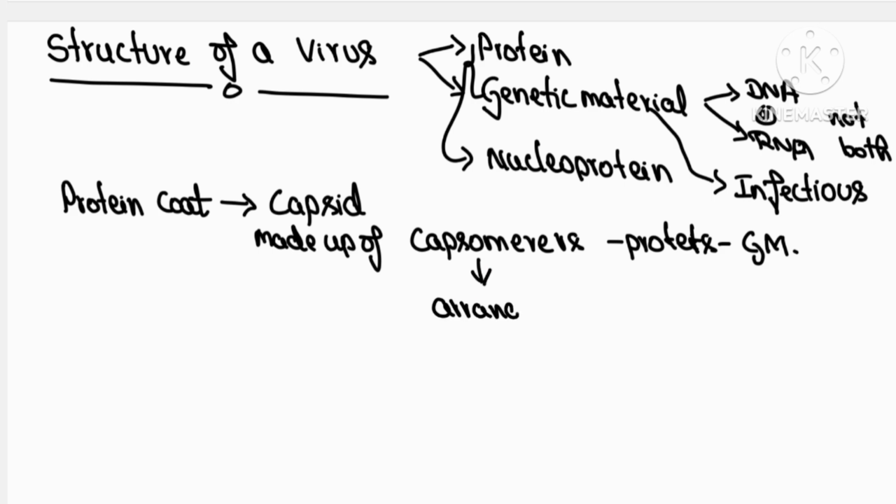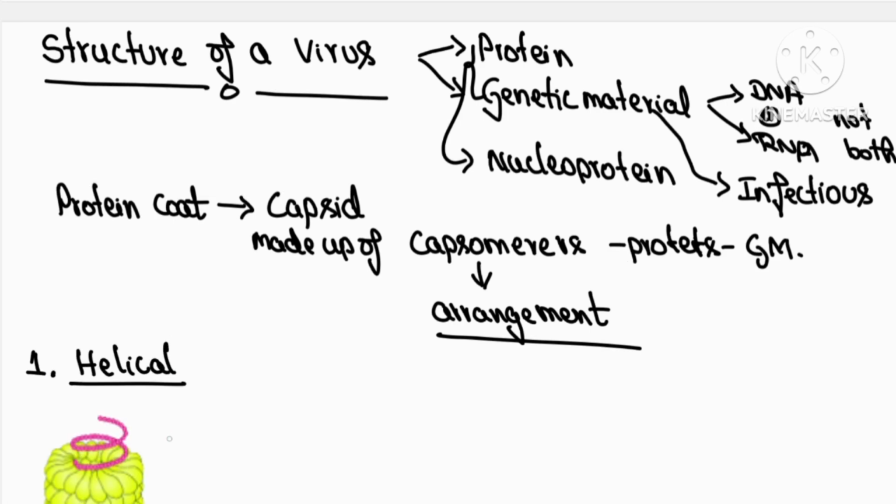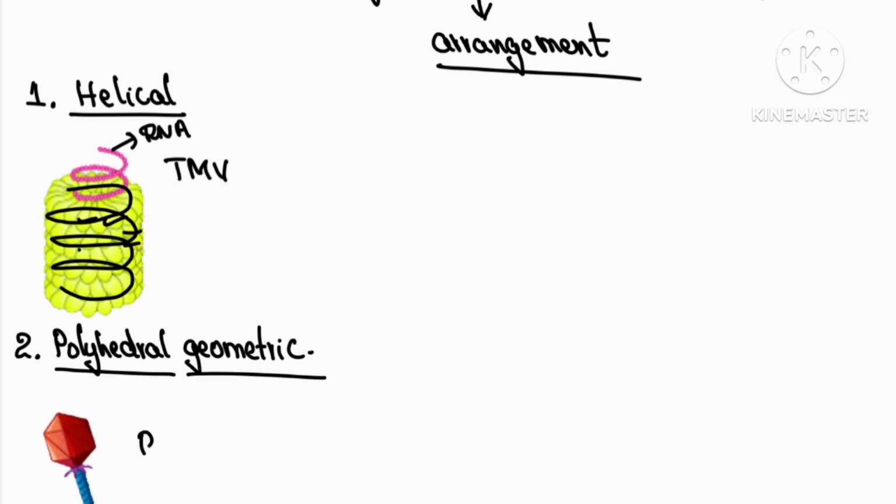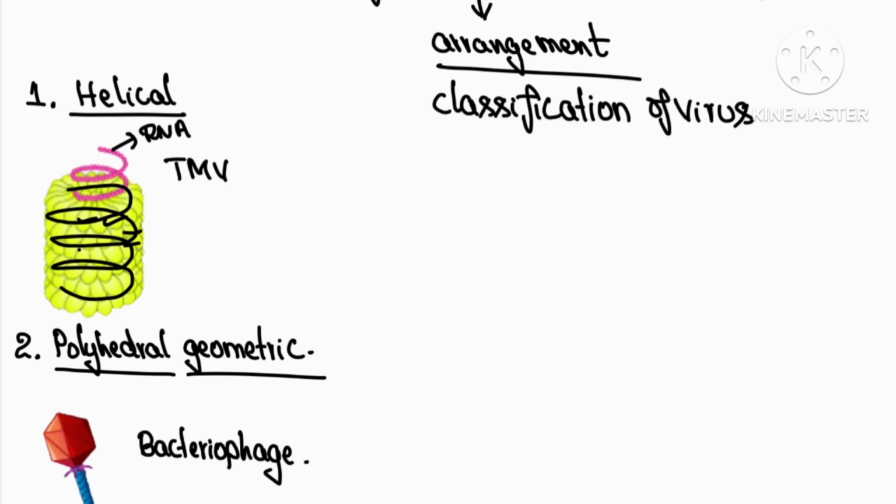The protein coat of a virus is called the capsid, and it is made up of many units called capsomeres. The function of capsomeres is to protect the genetic material, and their arrangement differs in different sorts of viruses. Two very familiar arrangements are: first, the helical arrangement, seen in the tobacco mosaic virus, where RNA is protected by helically arranged capsomeres. Another is the polyhedral geometric form, seen in bacteriophages. Bacteriophages usually have double-stranded DNA as their genetic material, covered by polyhedral geometric capsomeres.